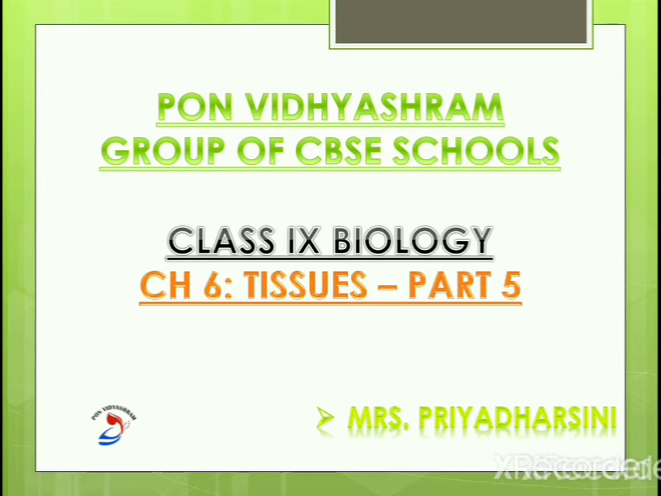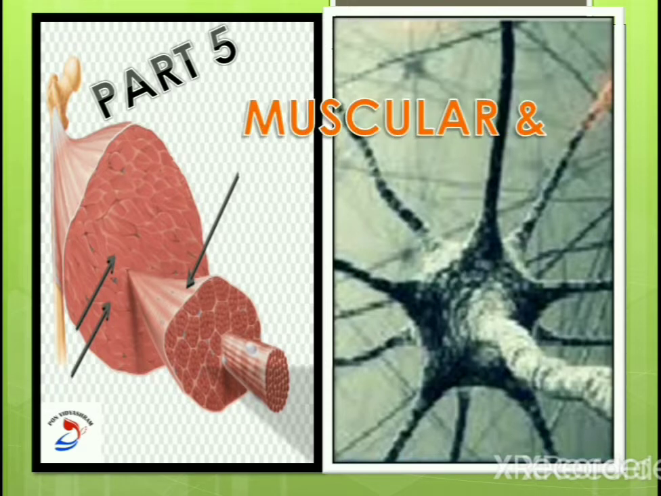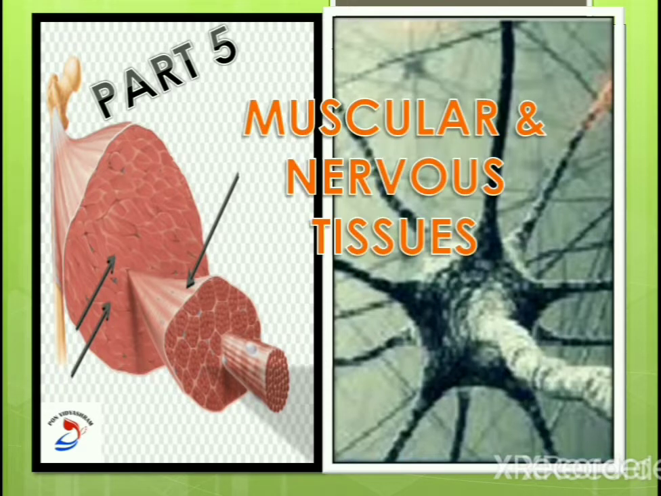Welcome back to the next part of the video on the chapter Tissues from class 9 biology. This is the part 5 video on animal tissues. What we are going to learn in this video, I have already mentioned in the last session, and now I think you are clear with the pictures. Yes, it's about the muscular and nervous tissue. Let's go into the content.